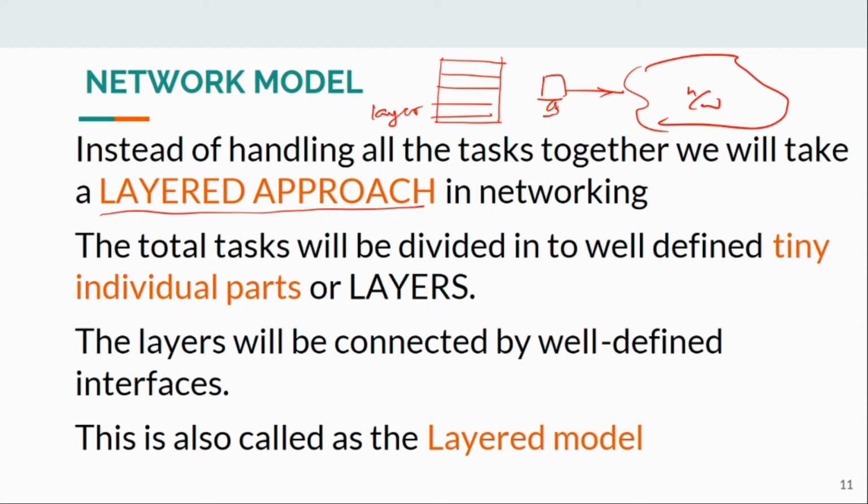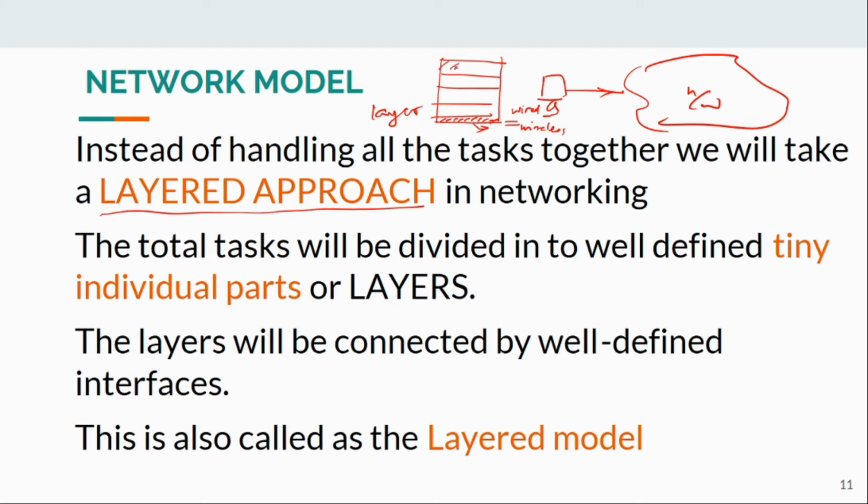For example, this PC is to be connected to the internet. How is it connected? It can be connected wired, or it can be connected wireless. If it is wired, what is its bit representation? Whether it is 0 and 1, whether the 0 corresponds to zero voltage, or what modulation is to be used. We have studied digital modulation and all. All the physical things will be taken care of by the last layer, the layer which is responsible for the final things.